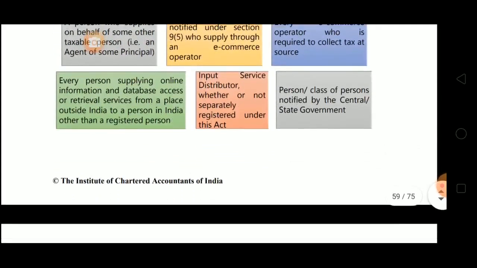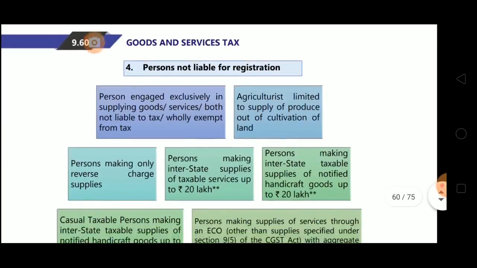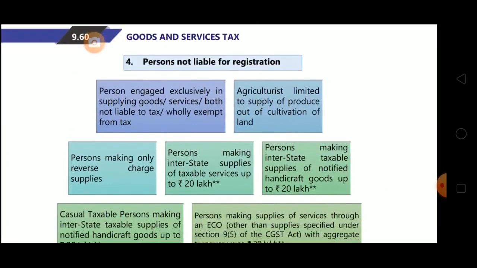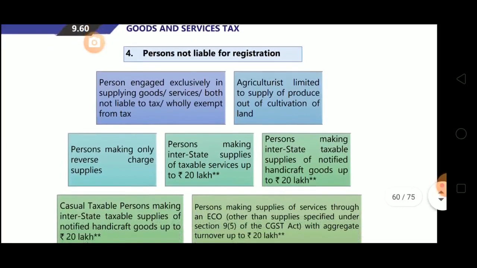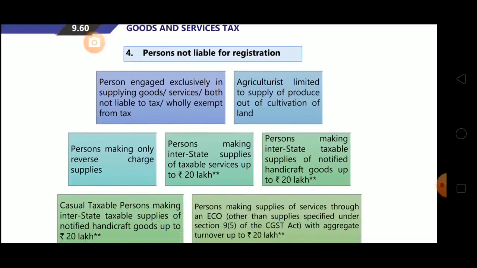Now come to the fourth point, that is persons not liable for registration. These are the persons who are not liable for registration. It's given here. A person engaged exclusively in supplying goods, services, or both, not liable to tax or wholly exempt from tax. It means if any person is engaged in supplying those goods and services which are not liable to tax, which are exempted from tax, or which are non-taxable goods, then those persons are not required to take the registration.